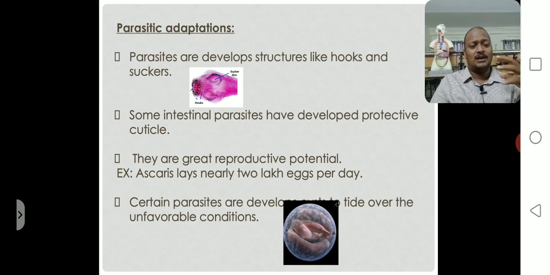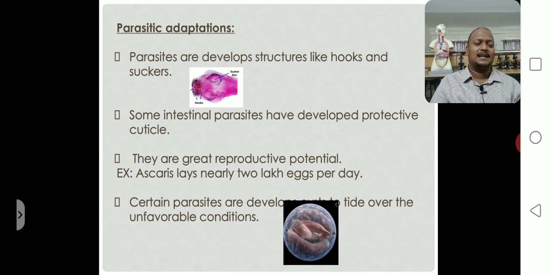During unfavorable conditions, for protection, the parasite forms a cyst with a strong cuticle. Inside the cyst, the parasites are safely present until the unfavorable condition changes into a favorable condition, and then it starts its life cycle again. So this is also one of the parasitic adaptations.